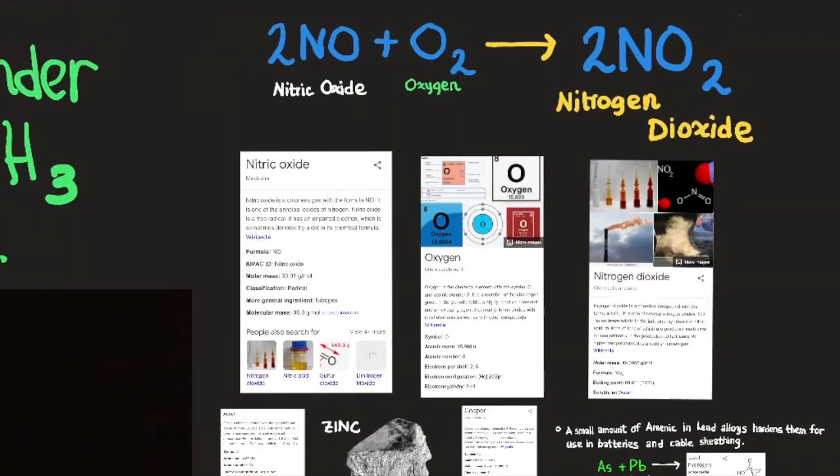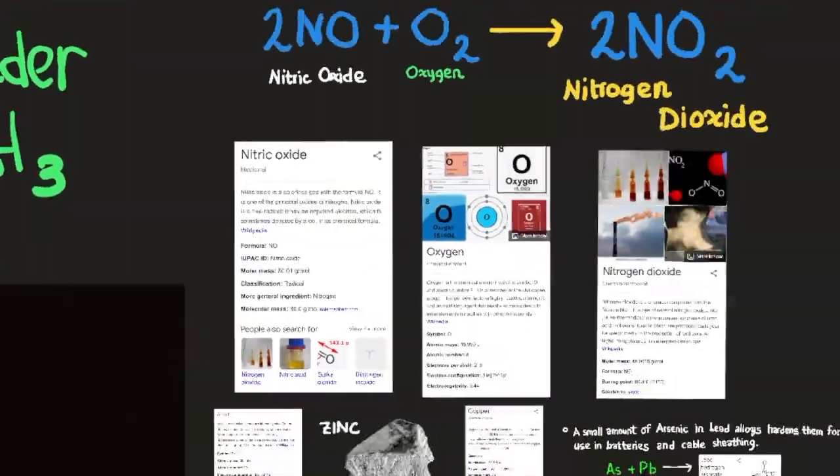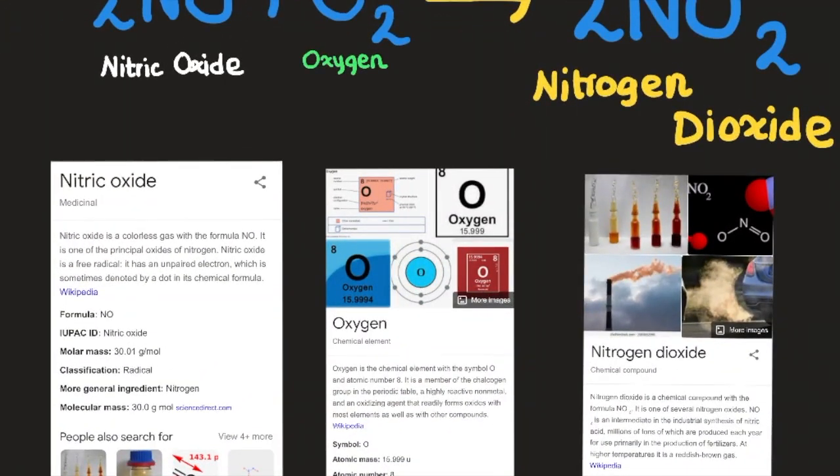Continuing on, here we have nitric oxide. Sometimes it decomposes into nitric oxide. So nitric oxide, again, as previously discussed. I'm going to continue on with oxygen because I previously discussed it.